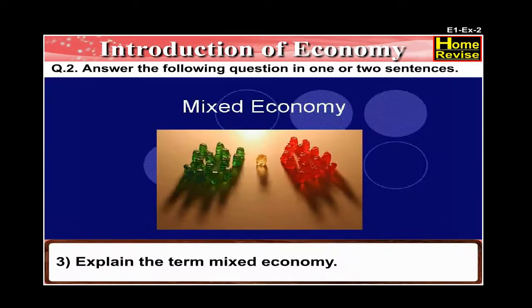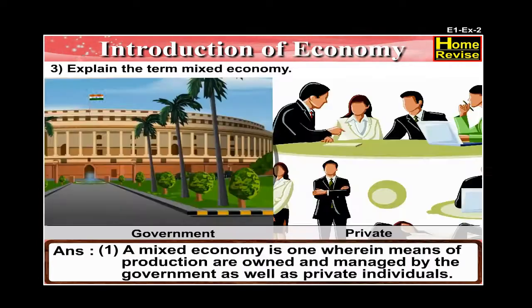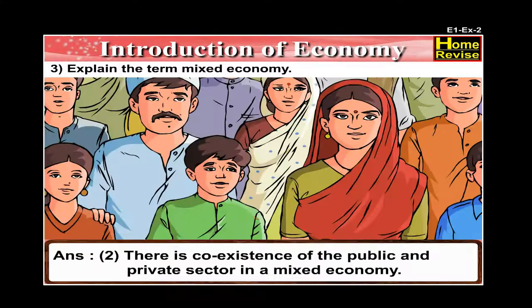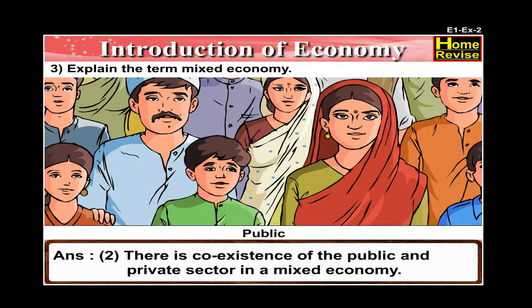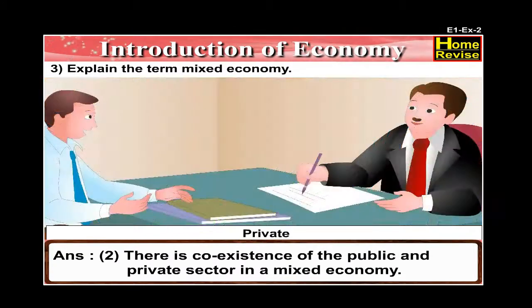Number 3. Explain the term mixed economy. The answer is a mixed economy is one wherein means of production are owned and managed by the government as well as private individuals. There is coexistence of the public and private sector.